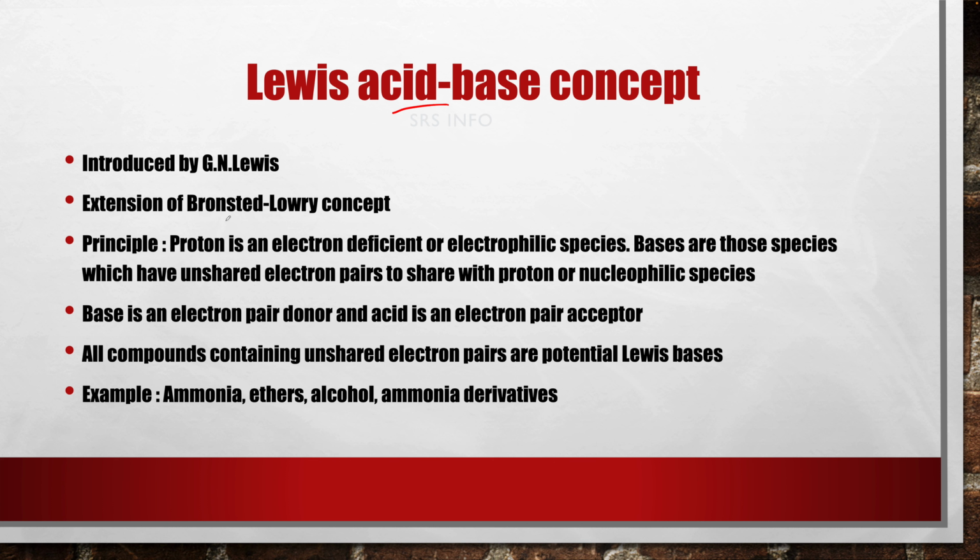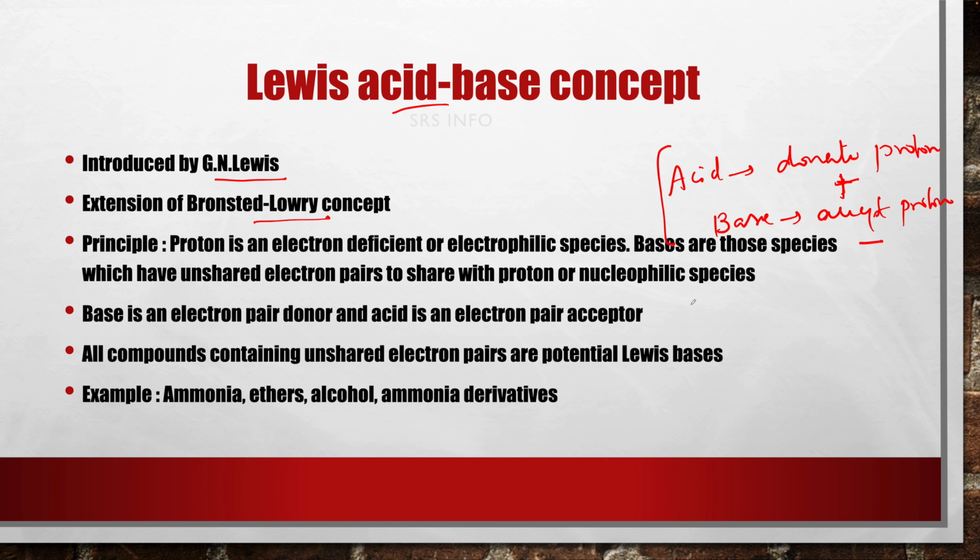So, this Lewis acid-base concept was introduced by G. N. Lewis, and this concept is an extension of Bronsted-Lowry concept. So, what's Bronsted-Lowry concept? You can check the playlist of pharmaceutical chemistry to get all these topics which I have already completed. The Bronsted-Lowry concept says that acid is a substance which is ready to donate a proton, and base is ready to accept a proton. That means it is deficient of proton. So this concept is based on proton donation and proton acceptance.